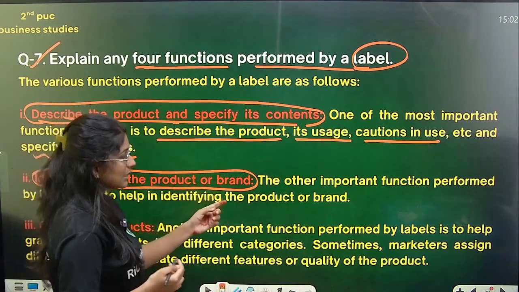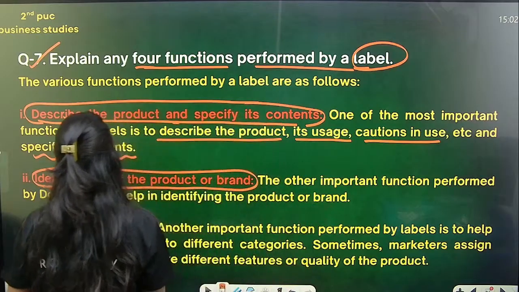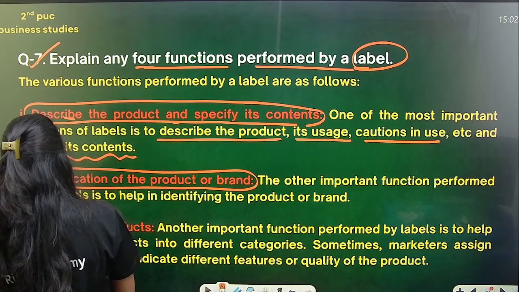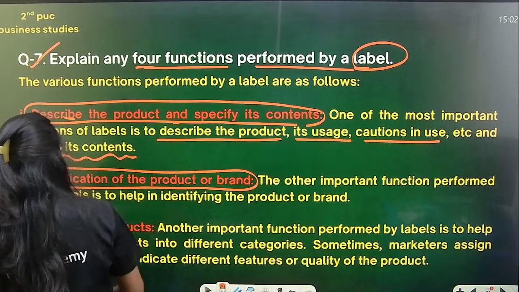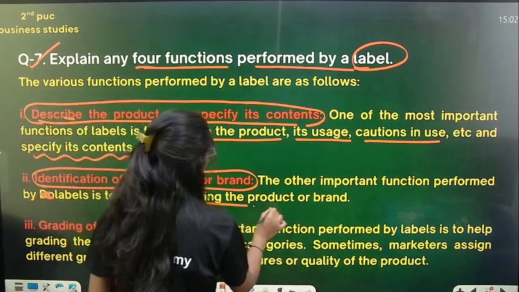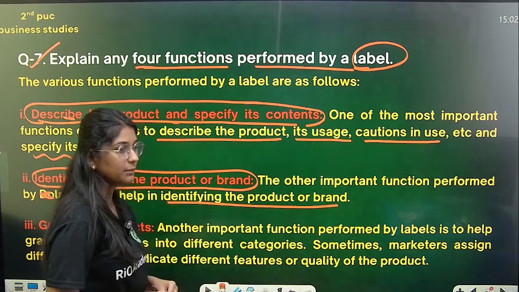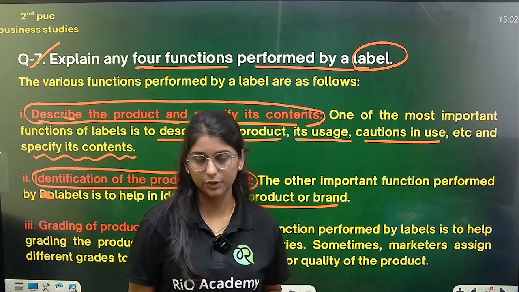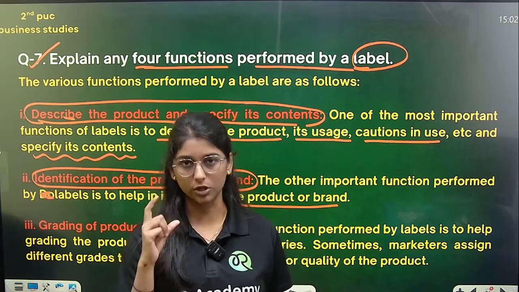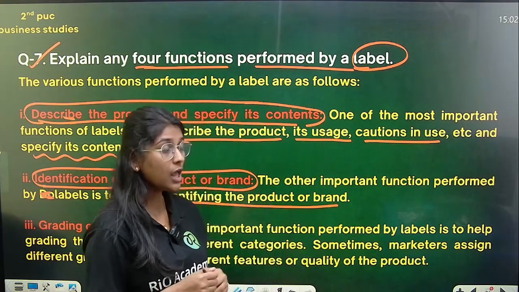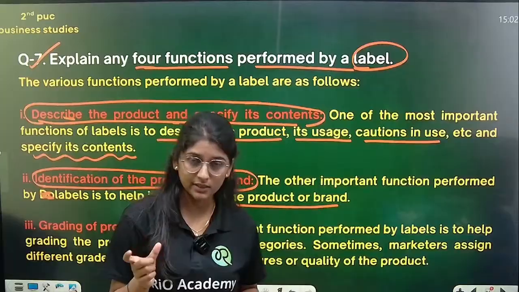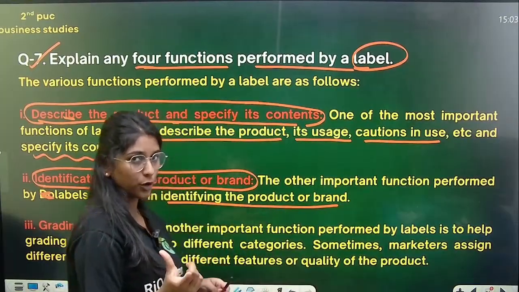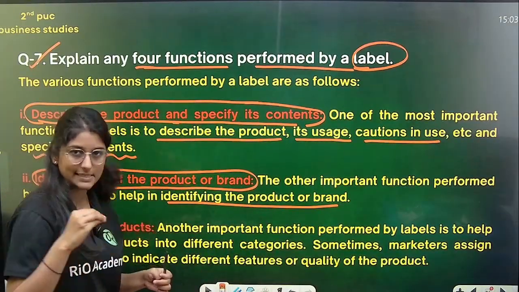Okay, so basically the other important function which is being performed by the labels is to help in identifying a product or a brand. So when you are labeling a product, you can easily find out which brand this is, which kind of product it is, you can easily identify.